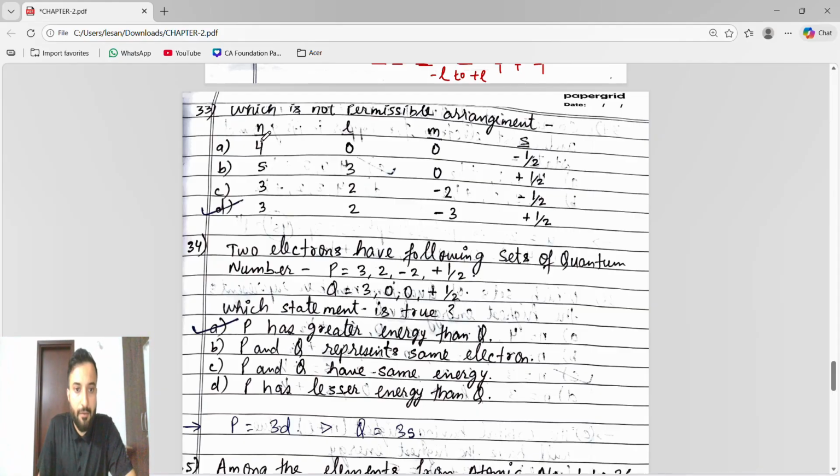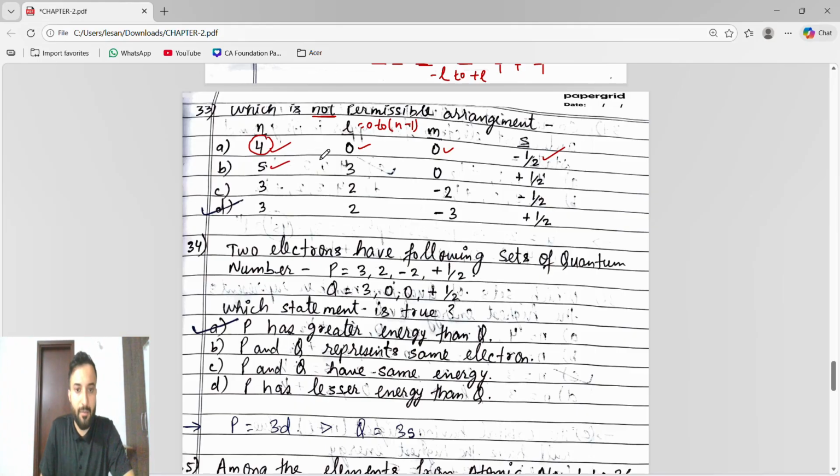So look, if n is 4, L can be 0. Yes, because the L formula we know, L is 0 to n minus 1. If n is 4, L can have 0 to 3. So 0 is possible. If L is 0 then M will be 0, and S can have either plus half or minus half. So that is possible. A is possible. They are asking which is not permissible, which is not possible.